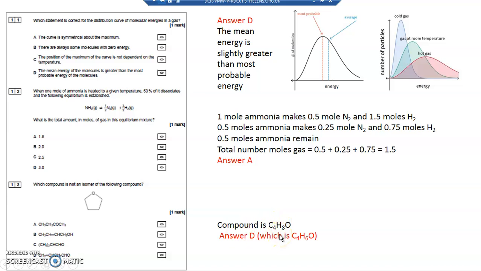Answer is D. It's the only one that's not an isomer. They're all C4H8O apart from D, which is C4H6O. So the question says which is not an isomer. The answer is